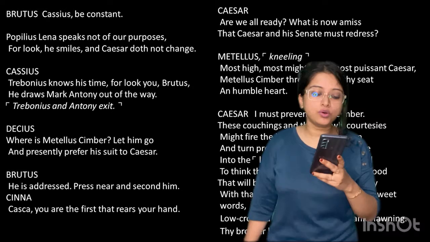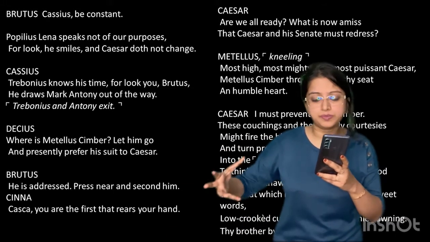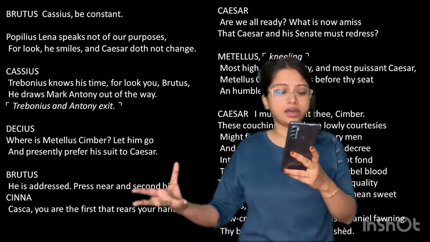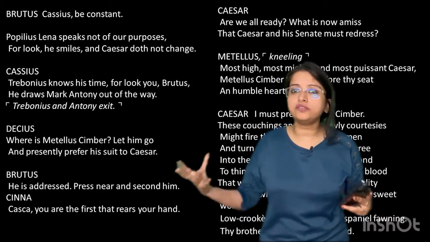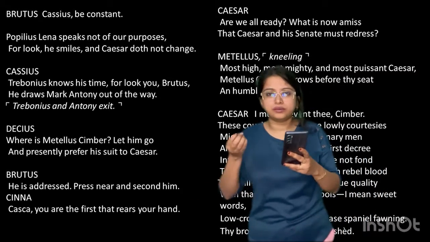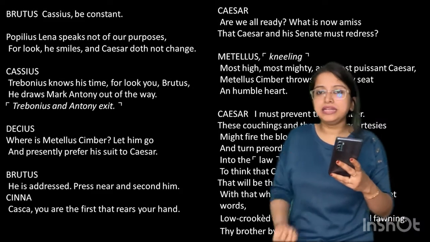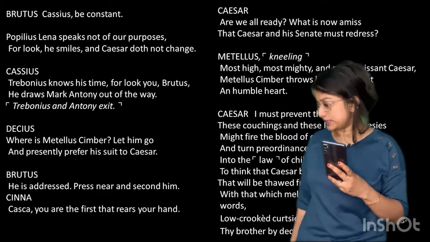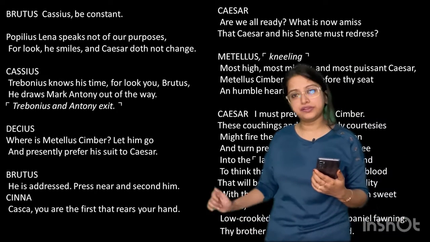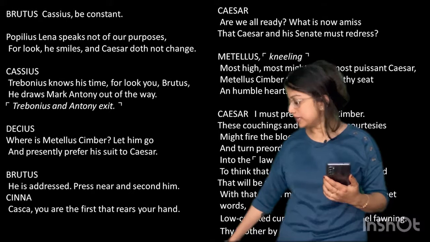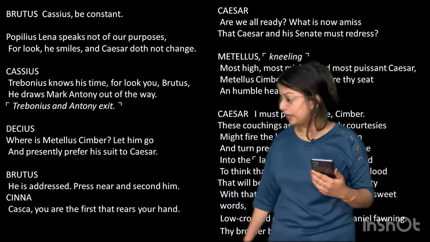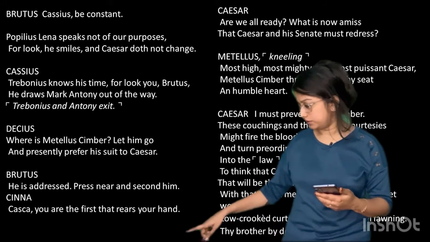What is that? Kneeling. Most high, most mighty, most puissant Caesar, Metellus Cimber throws before thy seat a humble heart. So he uses a lot of exaggeration, a lot of flattery, stating that I have come with a suit. Please listen to me. I am kneeling before you. Please listen to my request. So you can move into the next picture to get an idea how this is happening. They are here in the Senate and we find Metellus Cimber bowing before Caesar to request something. Moving on back again to our text.